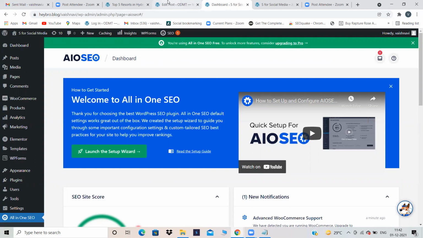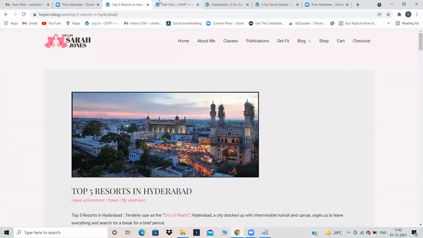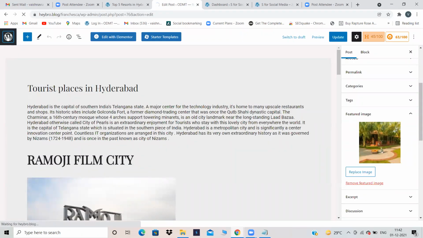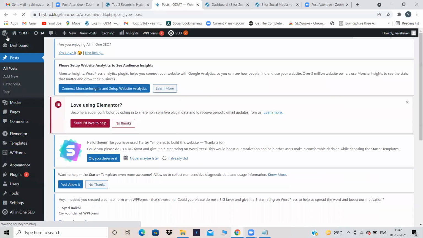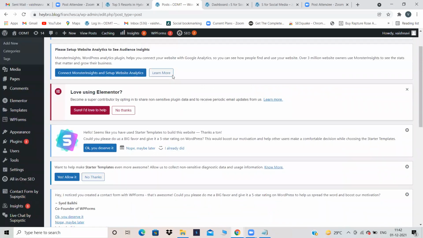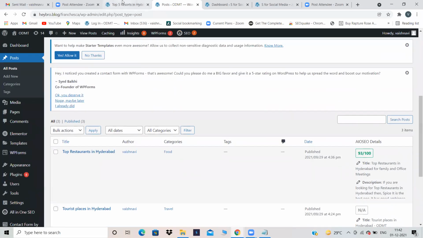Now, I will use some other website, because in that website I have already installed and activated the plugin. I used this particular website to show you how to install the plugin. Now, what I want to do is write a blog regarding some XYZ topic. And for that blog, I want to do on-page SEO. That means if somebody searches for a particular keyword, I want that blog to appear on SERP. So let's use any other, yeah, this one.